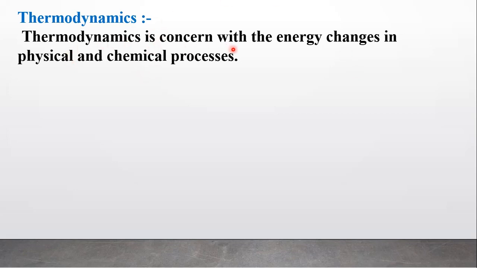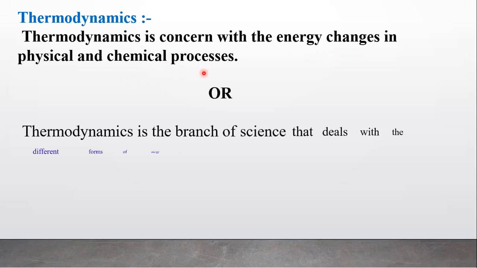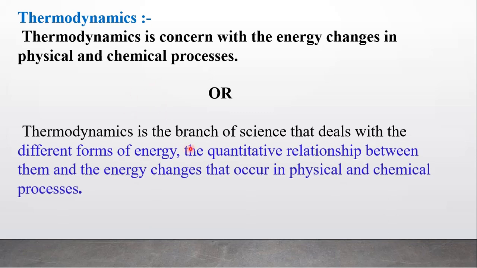Thermodynamics is concerned with energy changes in physical and chemical processes, or thermodynamics is the branch of science that deals with the different forms of energy and the quantitative relationship between them and the energy changes that occur in physical and chemical processes. That is called what?